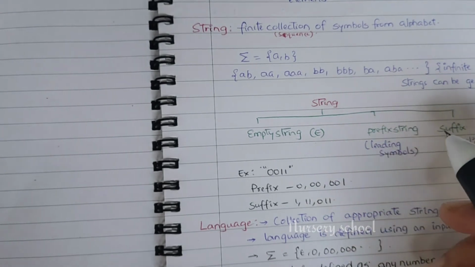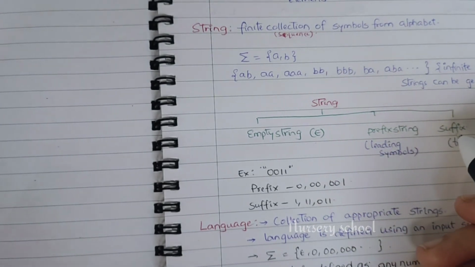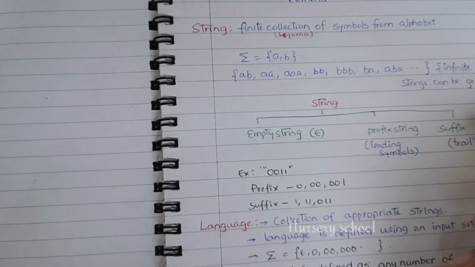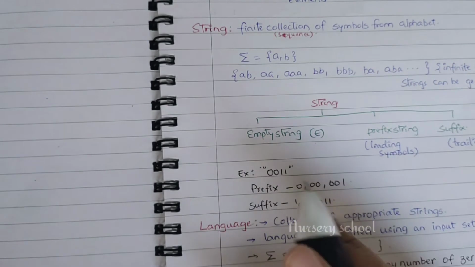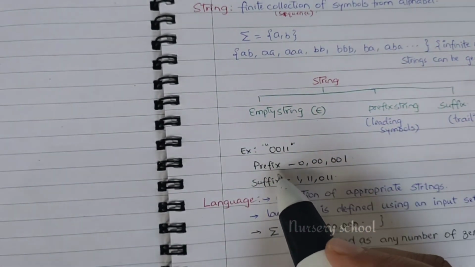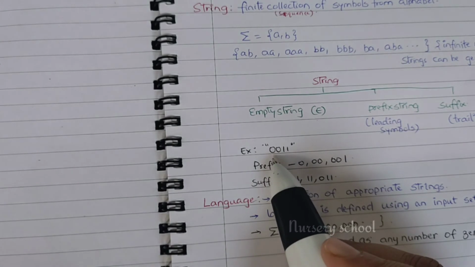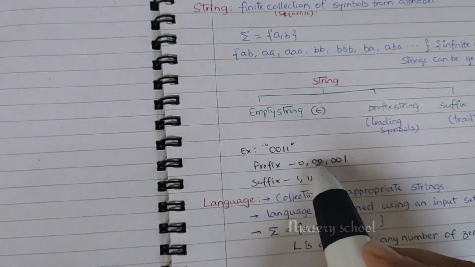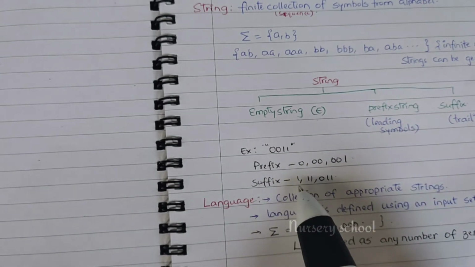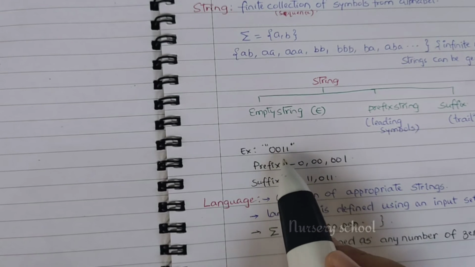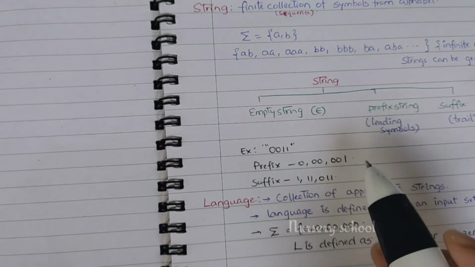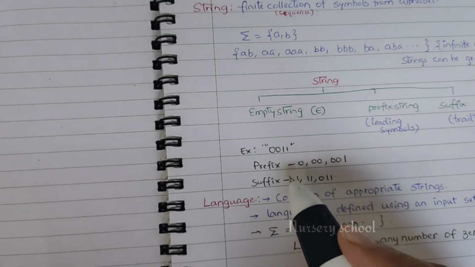The opposite of prefix is suffix: the last, trailing symbols can be considered a suffix. For example, the prefixes are 0, 00, 001, and the suffixes are 1, 11, 011. Those are examples of prefix and suffix.